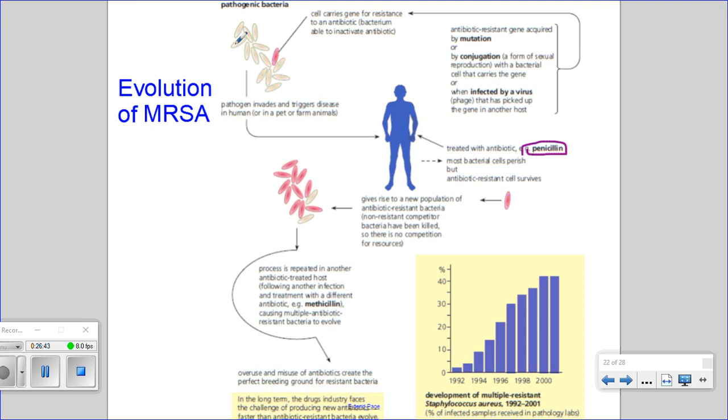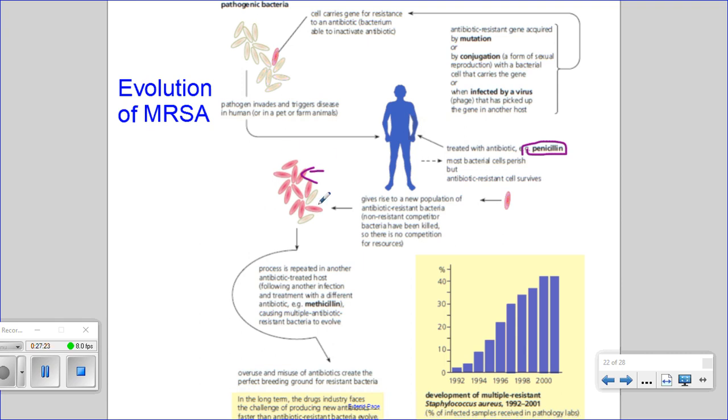So penicillin will wipe out the population of bacteria, but there could be one or a few bacteria that carry a gene for resistance to that antibiotic. So they're basically able to inactivate that antibiotic. That susceptible population gets wiped out, and this gives rise to a new population of antibiotic-resistant bacteria. And so over time, this species of bacteria can become more prominent out in the environment and within the human population.